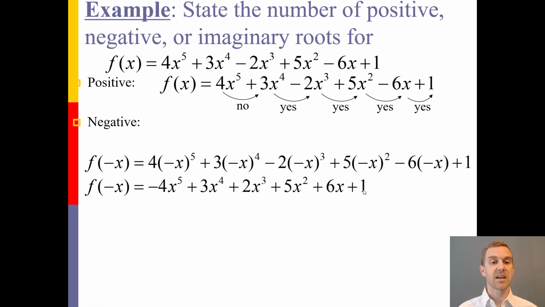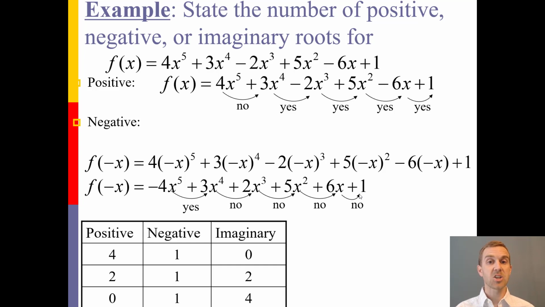Now we look at the sign changes again. We go from negative to positive, yes. But this is positive to positive, no. Positive to positive, no. Positive to positive, no. And positive to positive, no. So there's only one possible negative root.